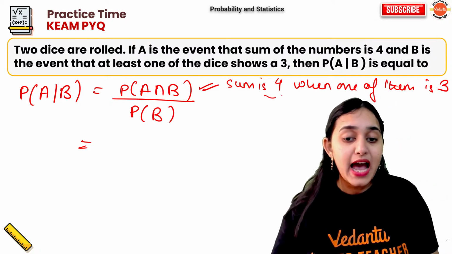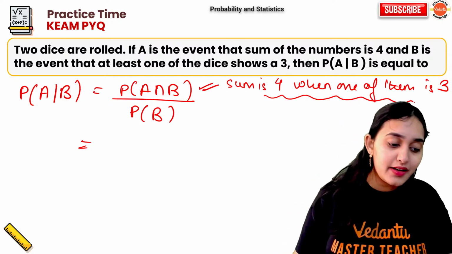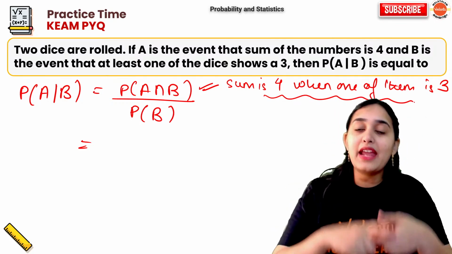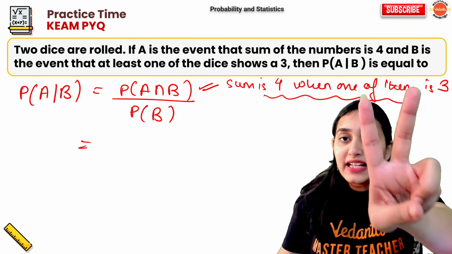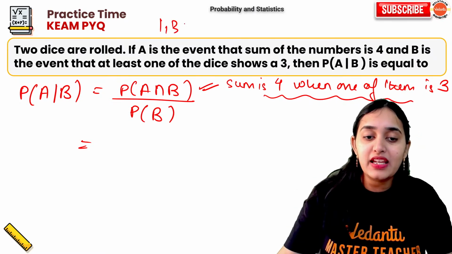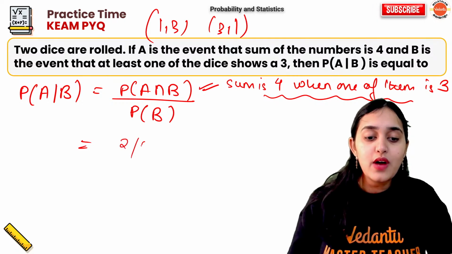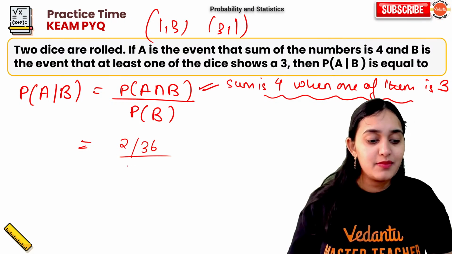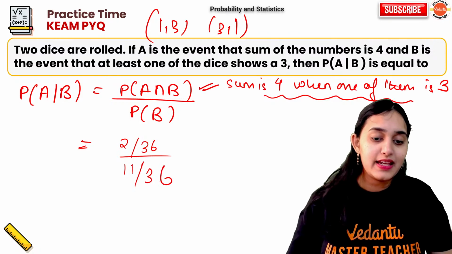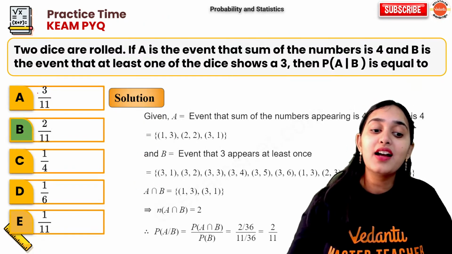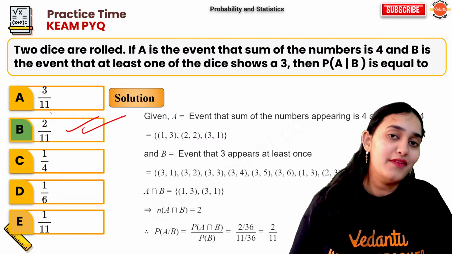Now, how many such outcomes are there? Only 2 such outcomes, 1 3 and 3 1. So it is 2 out of 36 divided by 11 out of 36. What is your answer? 2 out of 11.